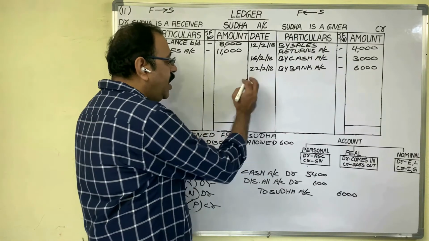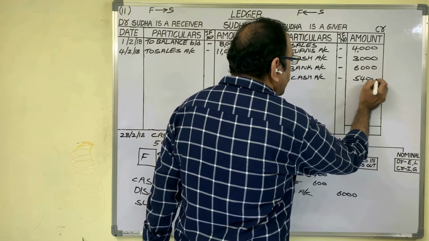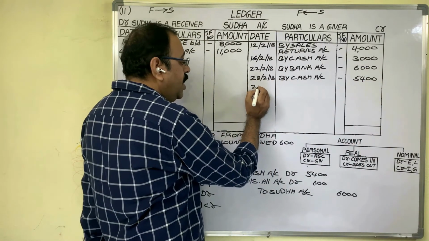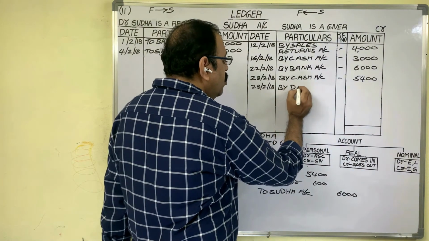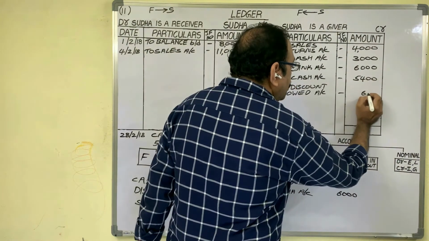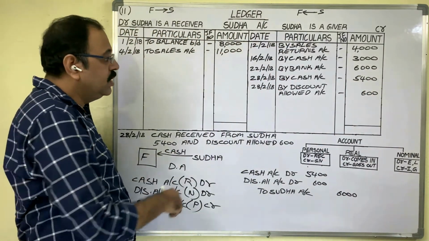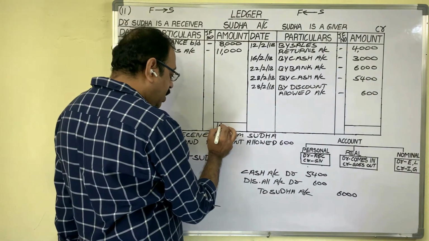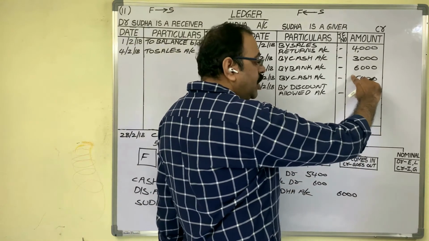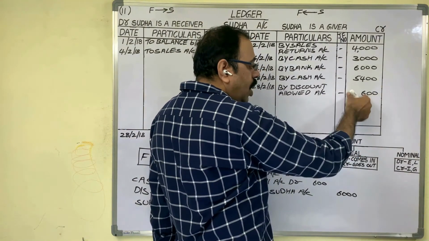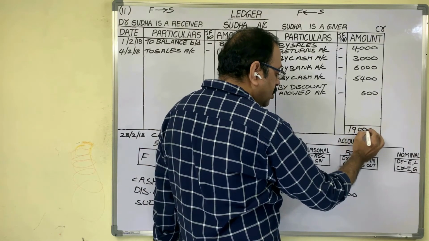Transaction date is 28. By cash account 5,400. In the next line again write down the same date. By discount allowed account, discount amount 600 rupees. Now, on the two sides put the totals. Debit total is 19,000 rupees. On the credit side, as we wrote the difference amount 6,000, if you total all these amounts, the same amount comes, 19,000.